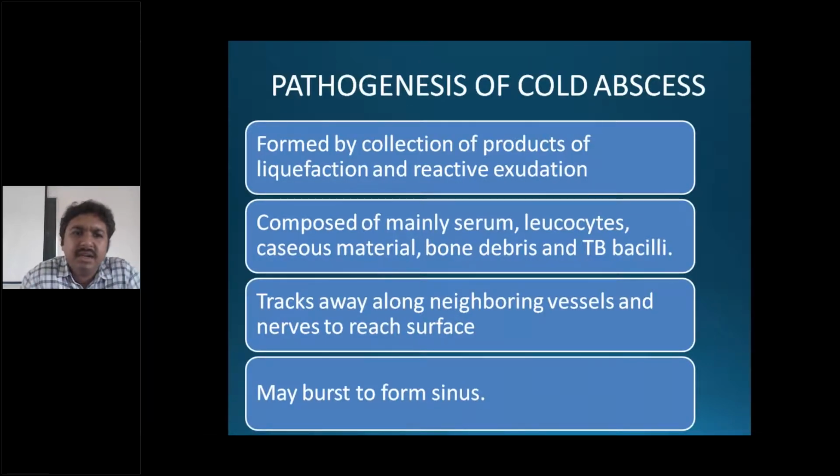Pathogenesis of cold abscess. It is formed by collection of the products of liquefaction and reactive exudation. It is composed mainly of serum, leukocytes, caseous material, bone debris, and TB bacilli. It tracks away along neighboring vessels and nerves to reach the surface, and it may burst to form a sinus. It is called cold abscess because it doesn't show any signs of inflammation like a pyogenic abscess. There is no fever. So the patient's cell-mediated immunity can mask these features, so we have to pick it up early.